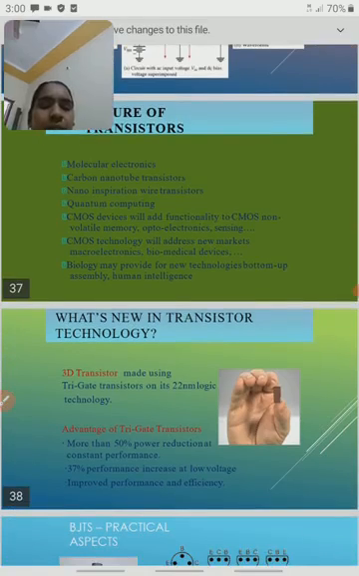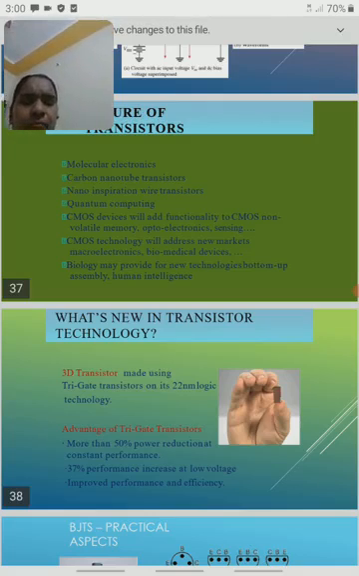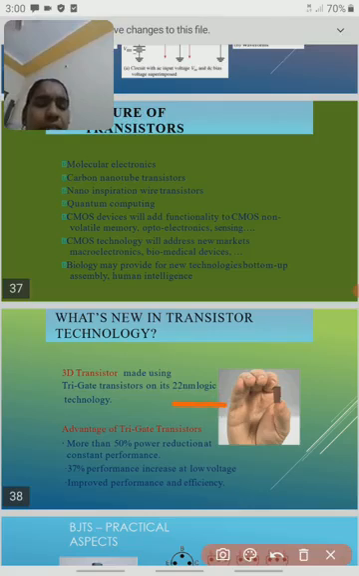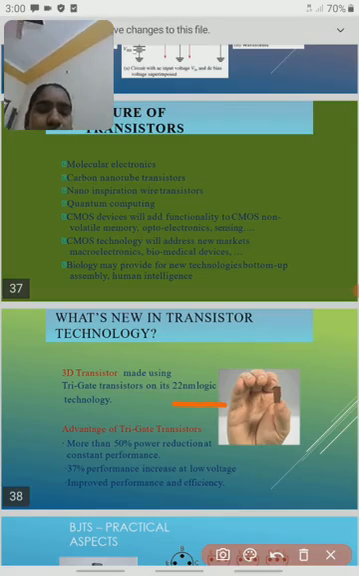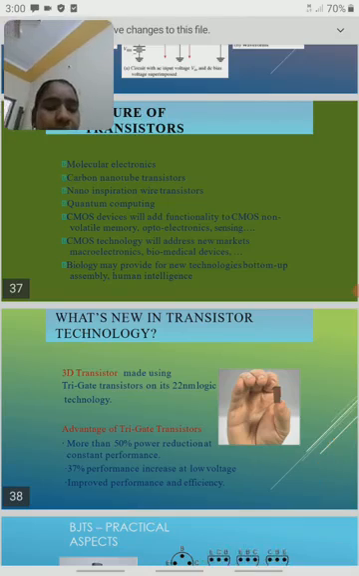Now, what are the current applications of the transistor? In 3D technologies we are using the transistor, with the 22 nanometer technology also. This is called a tri-gate transistor. These tri-gate transistors are very efficient, and the power consumption is very low, only 50%. So these are the current applications of the transistor.